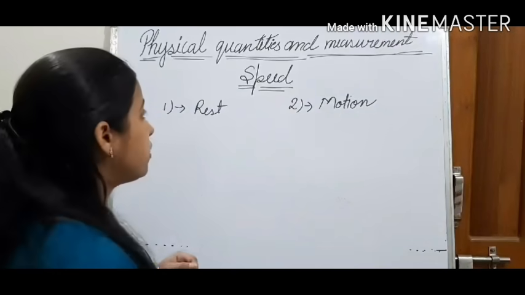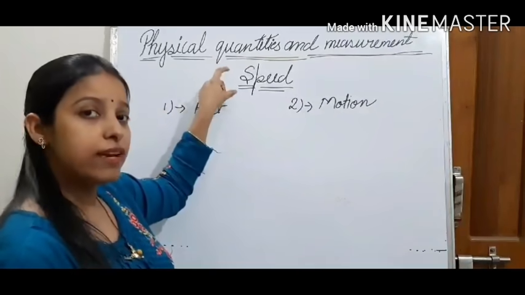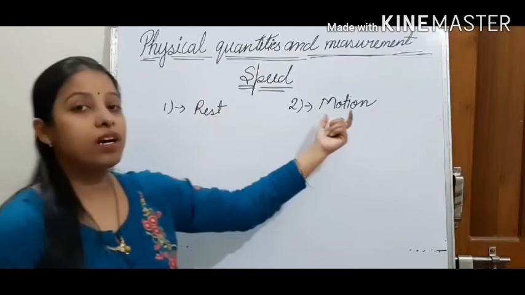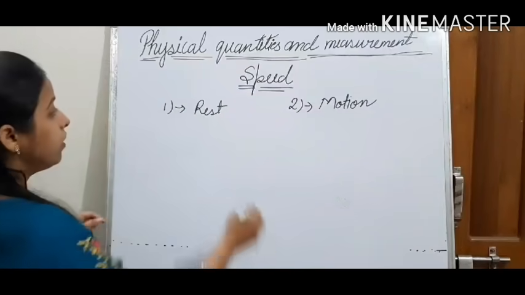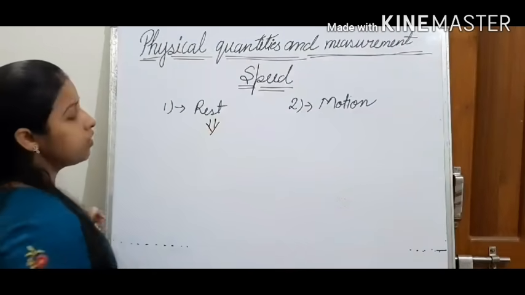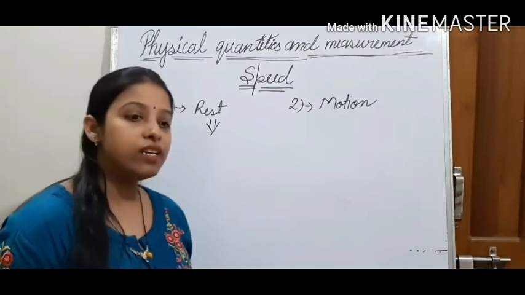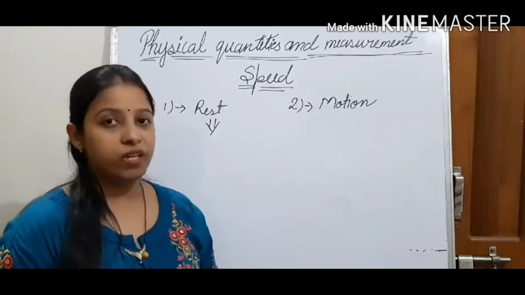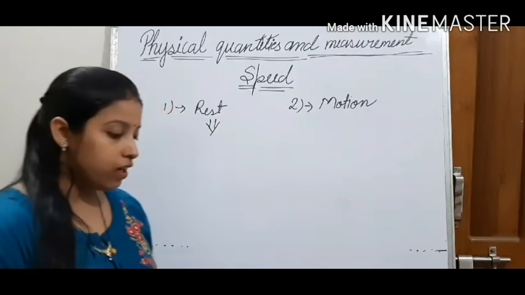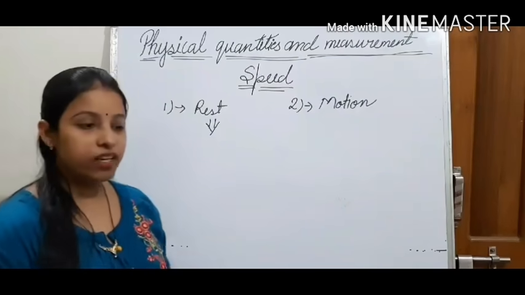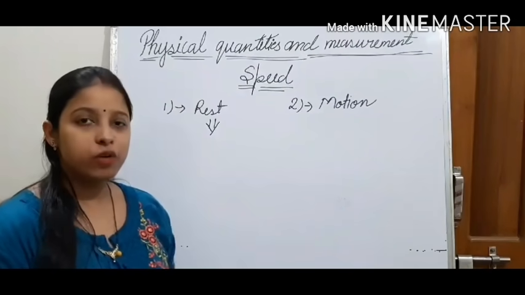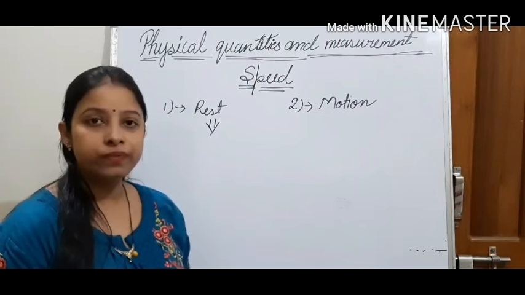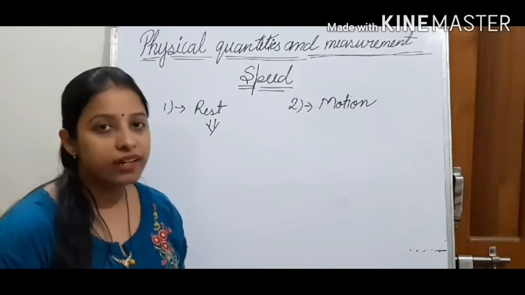So what do you understand? Before the explanation of this topic speed, we should know what the term rest is and what the term motion is. The definition of rest: any object or any body is said to be at rest if it does not change its position with respect to its surrounding. Like if a book is kept on a table, it is at rest because it is not changing its position with respect to its surrounding. And what is surrounding? Its surrounding is the other things kept inside the room.